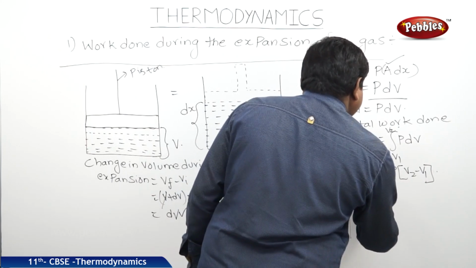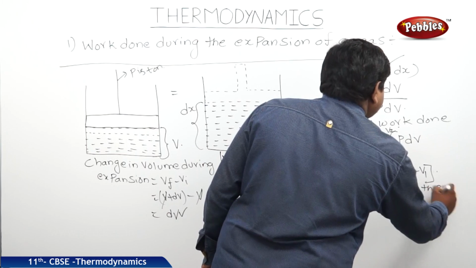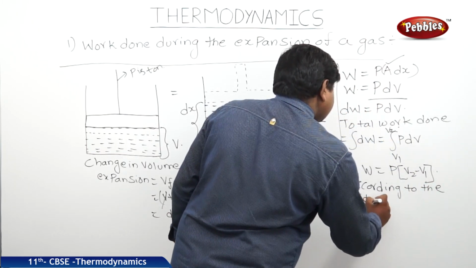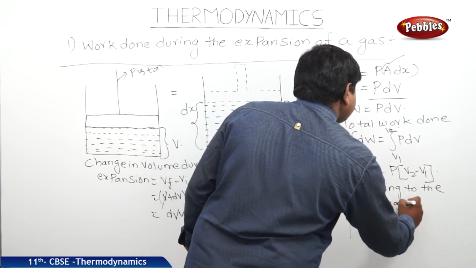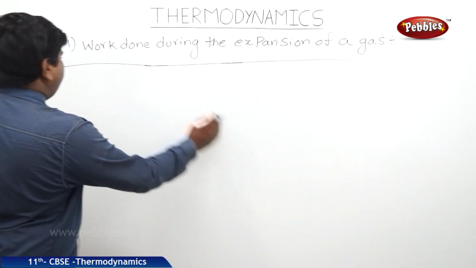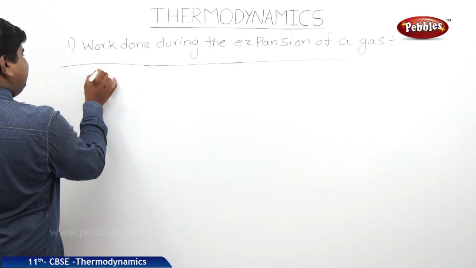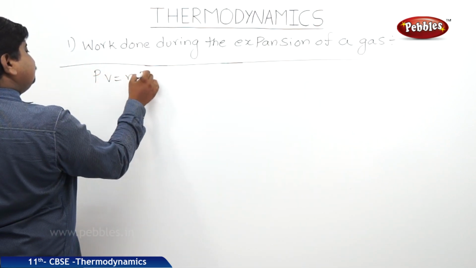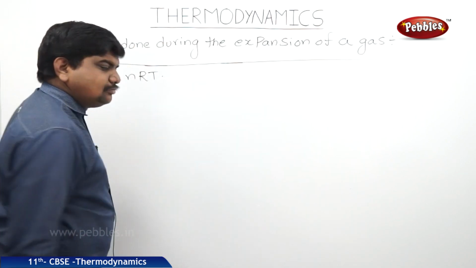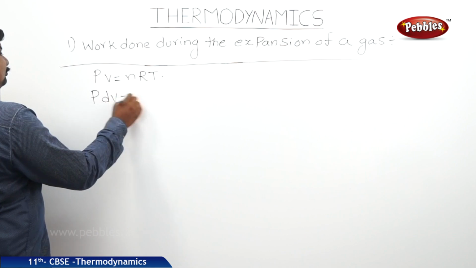According to the ideal gas equation, PV is equal to nRT. But here we have P dV.